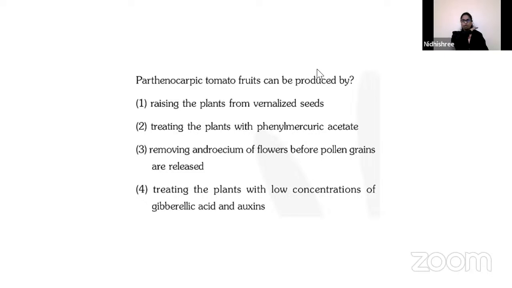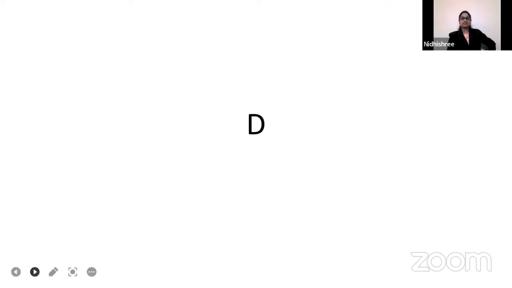Parvati option C, Lohit option D, Kavita option D, Dyuti, Arshini, Ishwarya, Radha, Kanchana Raj, Hemashri, Kumar, Namini, Madhumita, Danamma. Most of them voted for option D. And on YouTube, they also voted for option D, like Pratibha Maski, Sahana, Sharadamma, Sahana Kena. Viresh, option D. Okay, let us check the answer, guys. Option D, treating the plants with low concentration of gibberellic acid and oxide is the right answer.